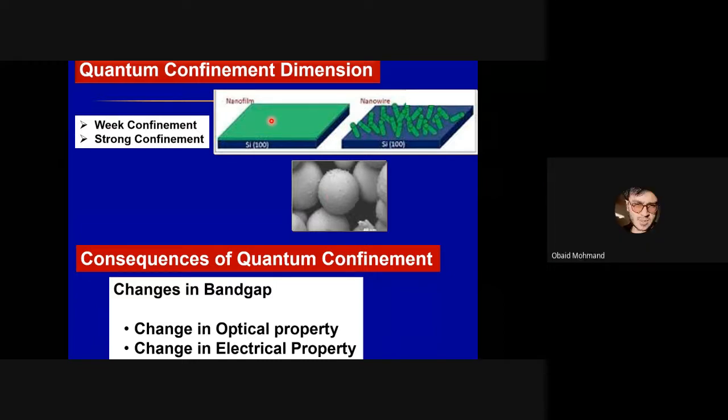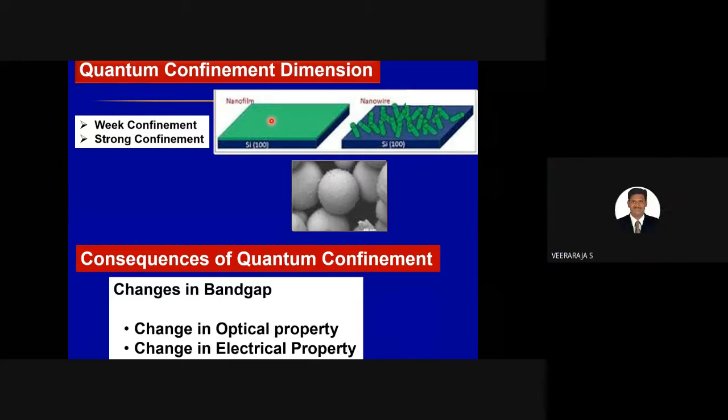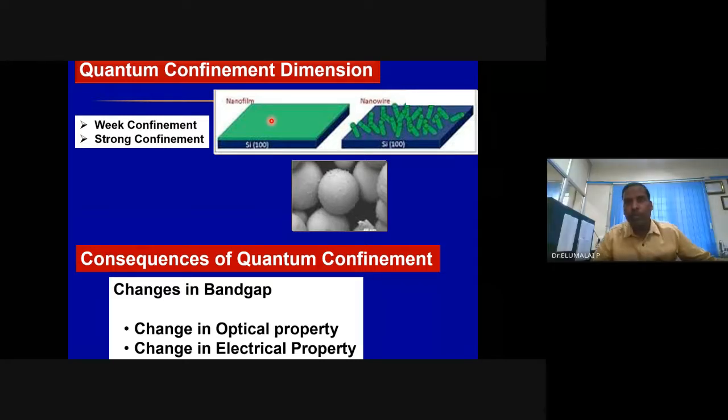Quantum well, nano wire, we can say nano layer, and quantum dots, sir. You are seeing nanofilm, nanowire, and this is quantum dots.